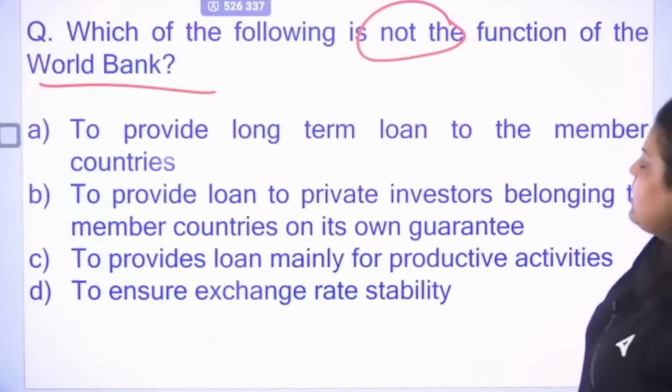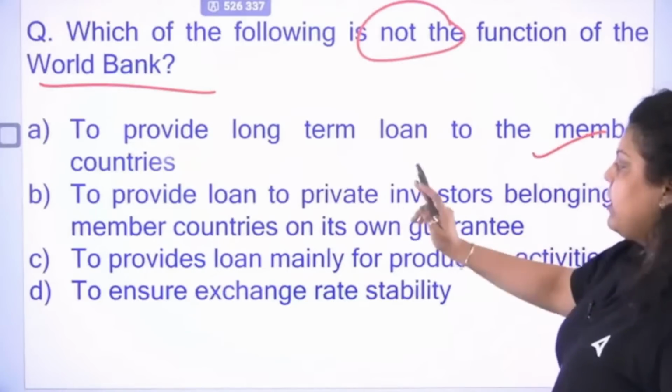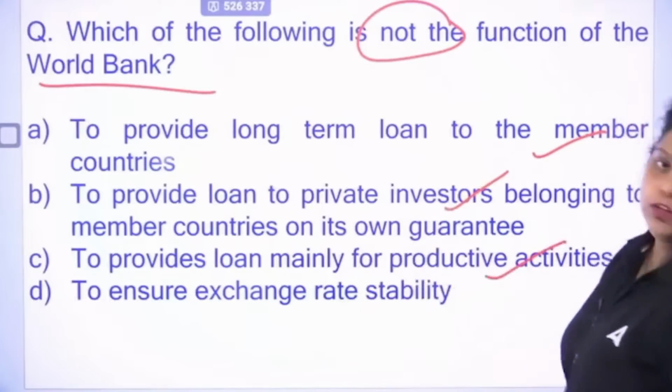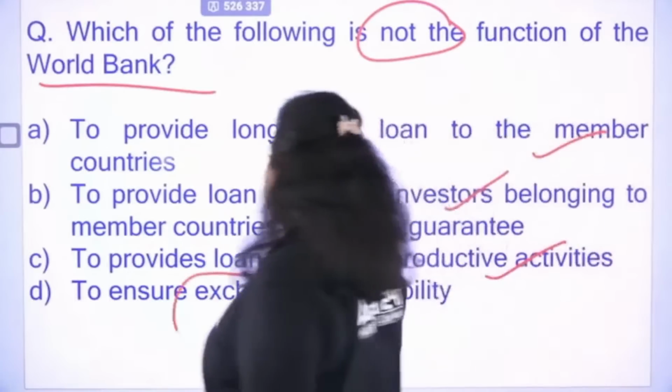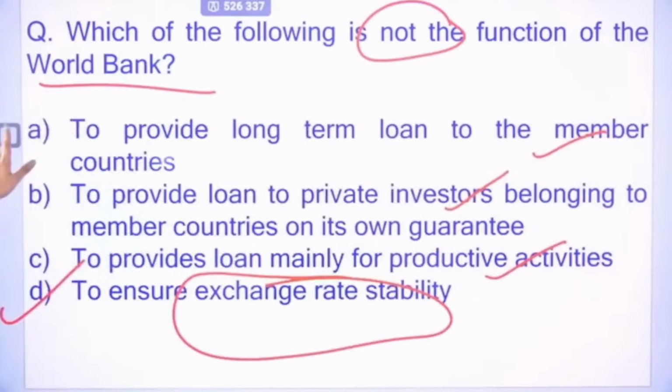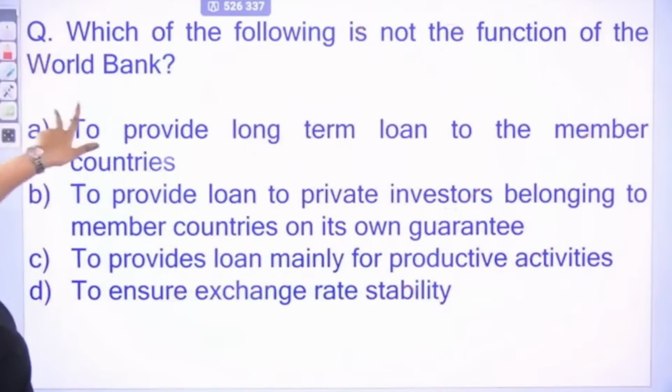Okay, so it provides long-term loan to the member, true. It provides loan to the private investors, true. It provides loan mainly to productive activities, true. But it does not deal with the exchange rate stability. That's not a function of the World Bank. So the right answer will be D option. It's not a function of World Bank.